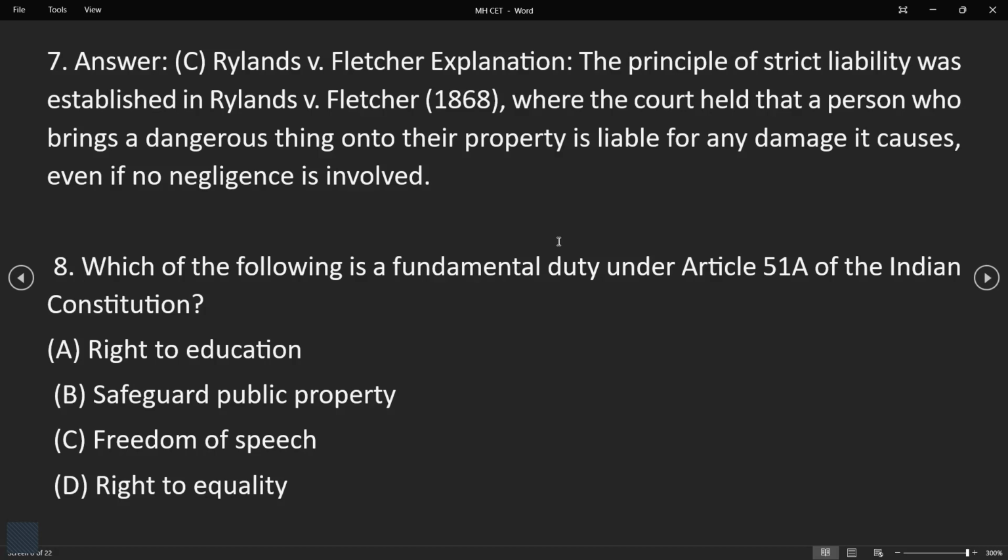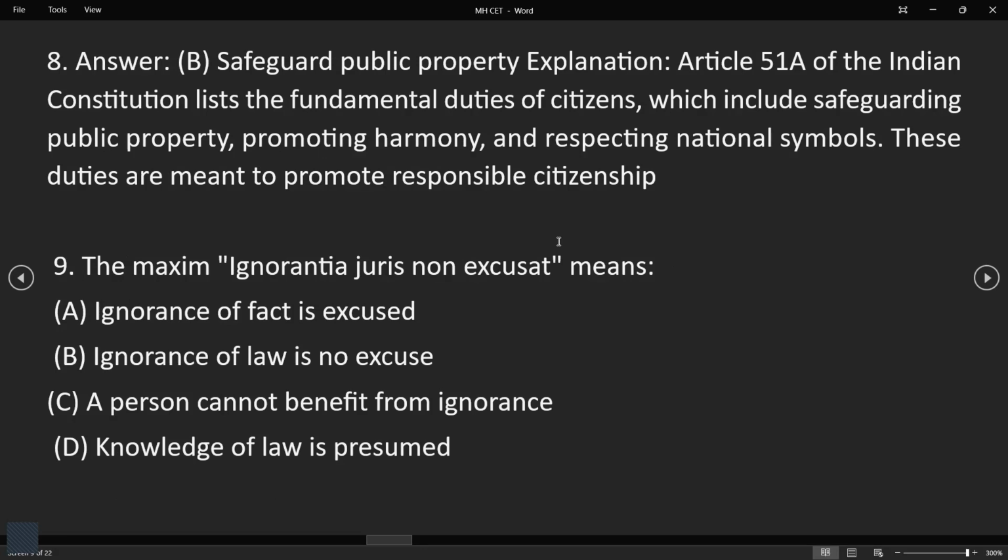So next question is, which of the following is a fundamental duty under Article 51A of the Indian Constitution? So these are the options: right to education, safeguard public property, freedom of speech, or right to equality. So the answer is safeguard public property.